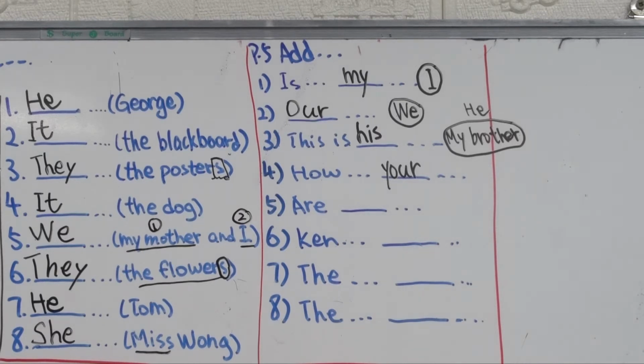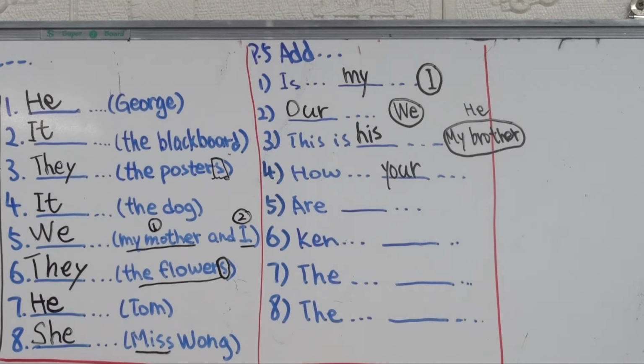Alright, so question number 5 is a little bit hard. It says, are those space trainers? We like them very much. Actually, here we can use many possessive adjectives because we don't know who these trainers belong to, right?